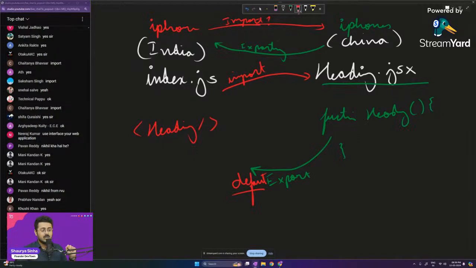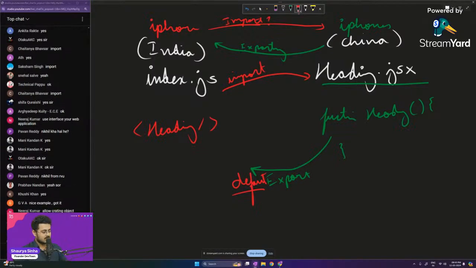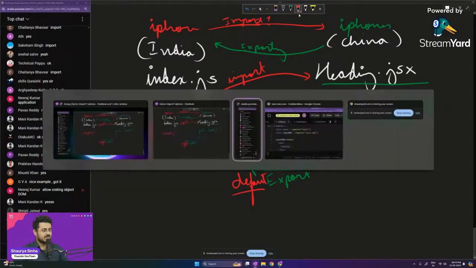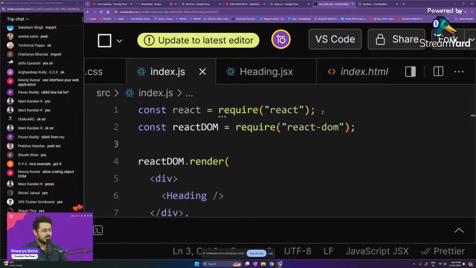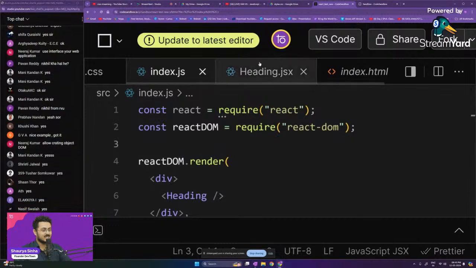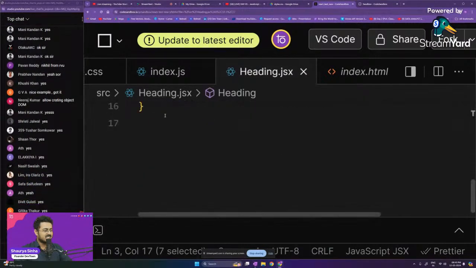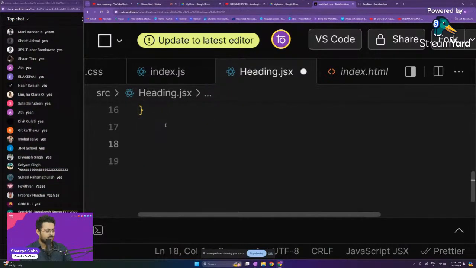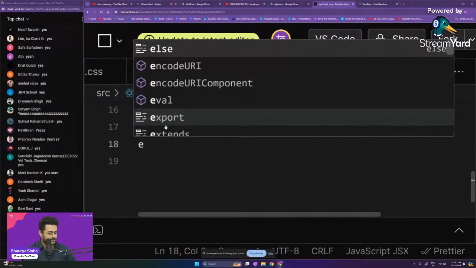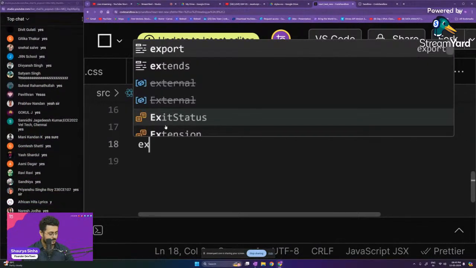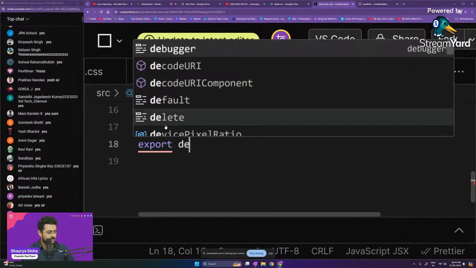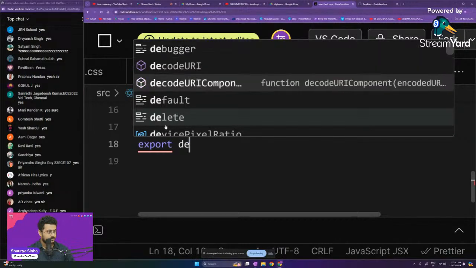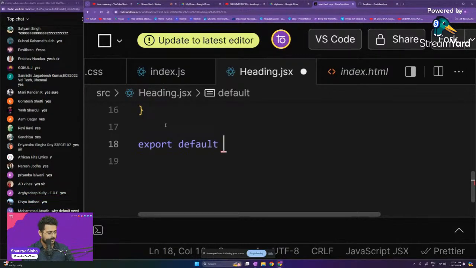Are you guys able to understand this? Please let me know. Yes? So let us look at it from a practical standpoint a little bit. This is just theoretical in nature. Let's look at it practically. So let's first export this heading function by default. Okay, so export default, then the function name.